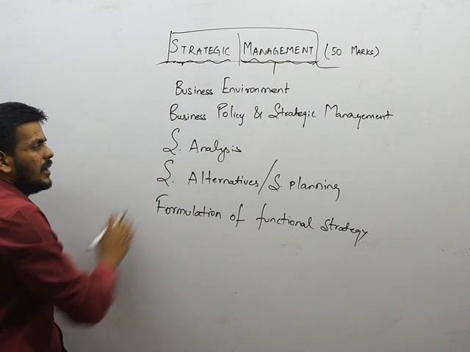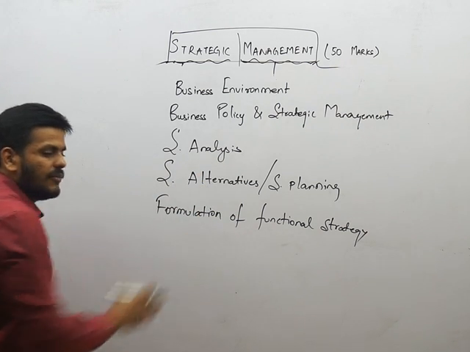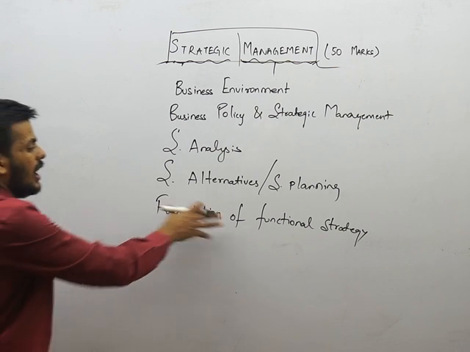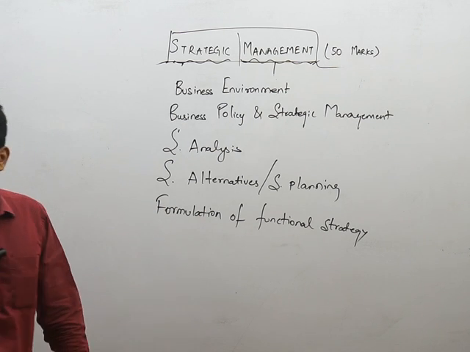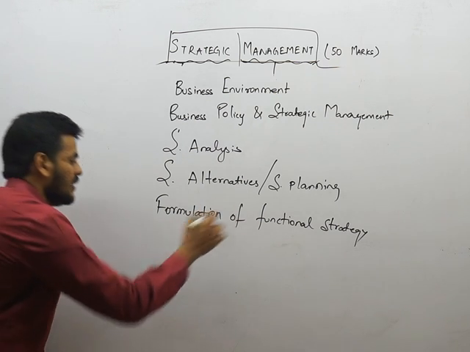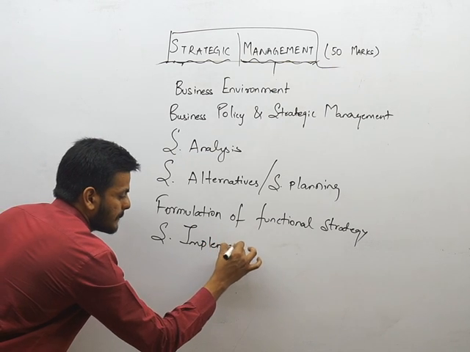So business environment, business policy and strategic management: analysis, planning and formulation of functional strategies. Till here, whatever we have been doing is all on paper, only formulation. We haven't put anything in action. So what will we be doing? You have to put that into action. What is it called? Strategy implementation.